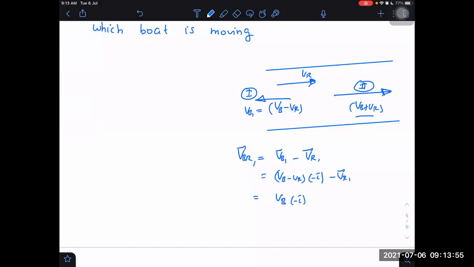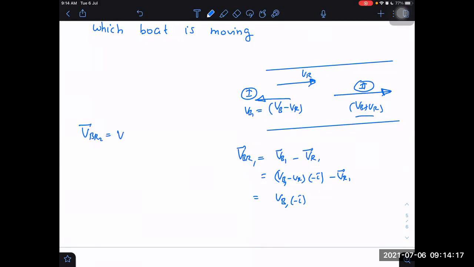Is that right? Yes, sir, this is VB1, right? VB1 minus VR. What is VB? What is VBR in second case?